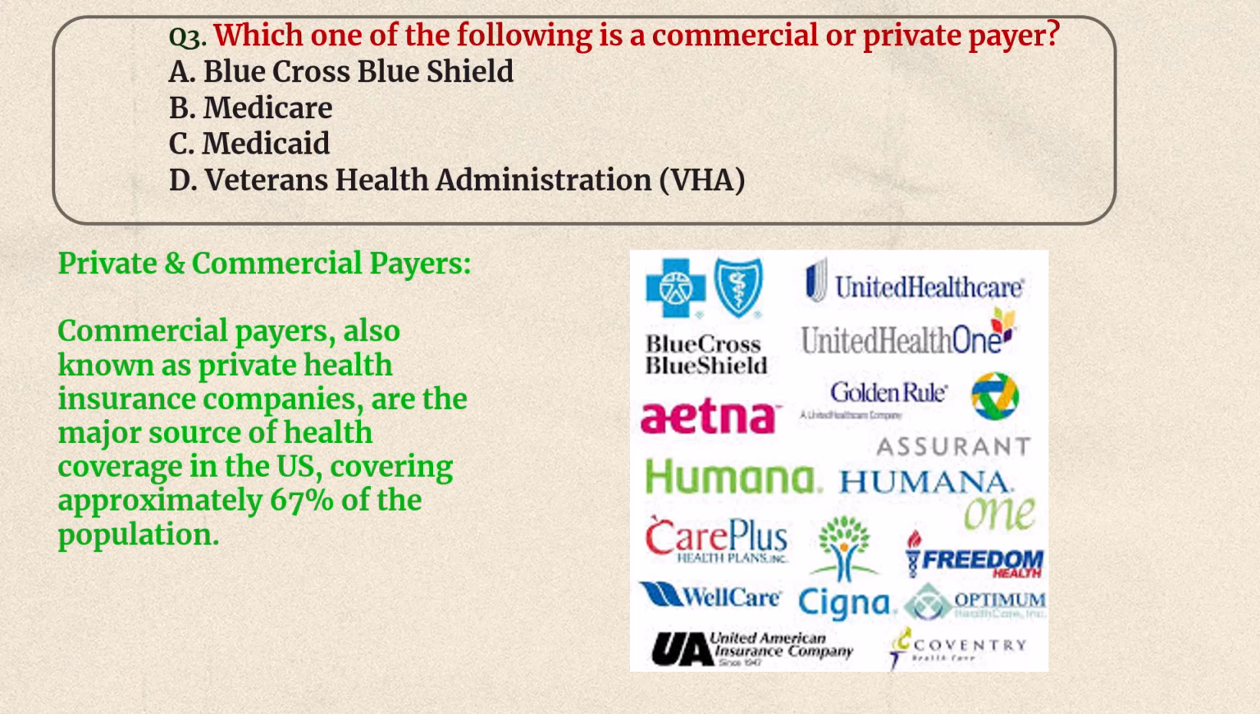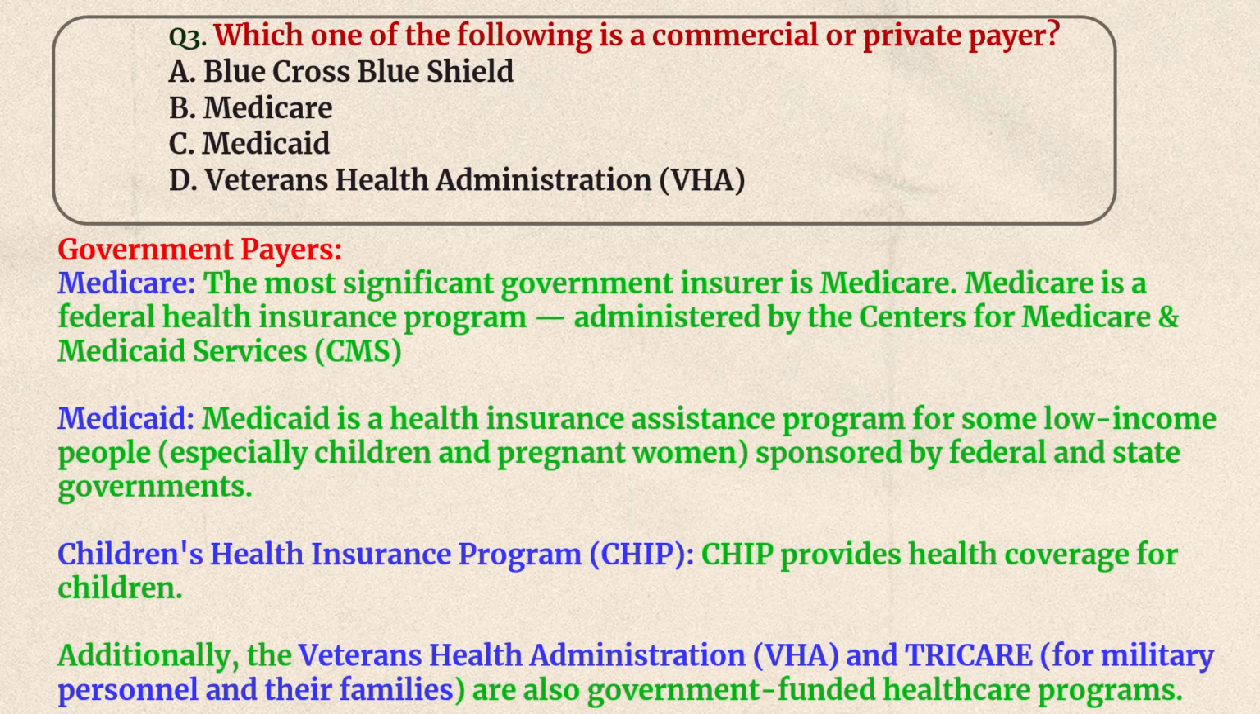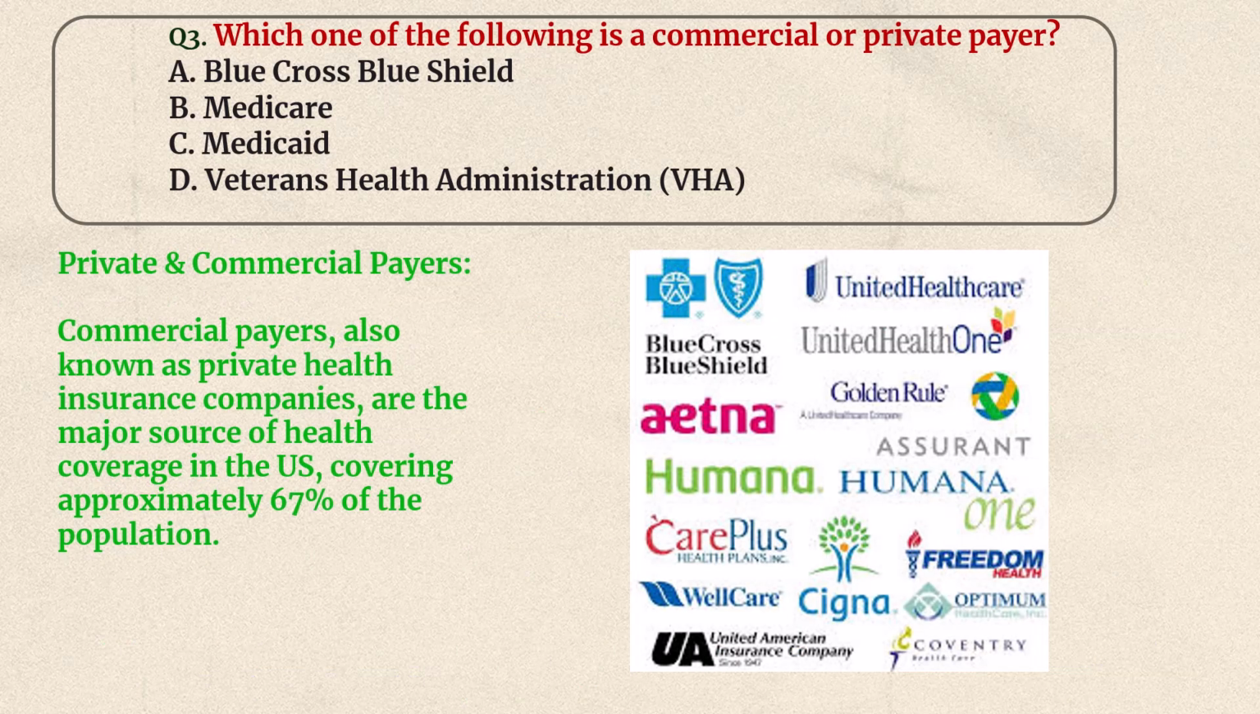So if you take the private or commercial payers, other than these four, you can consider other payers as commercial payers. The commercial payers, also known as private health insurance companies, are the major source of health coverage in the US, covering approximately 67% of the population. Most renowned companies are Blue Cross Blue Shield, United Healthcare, Aetna, Humana, Golden Rule. So there are so many private payers available. For this question, the answer is A, that is Blue Cross Blue Shield.